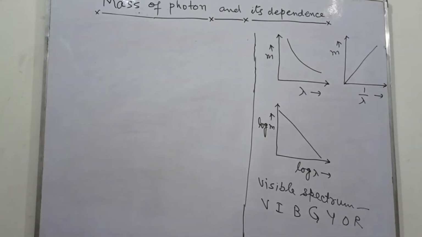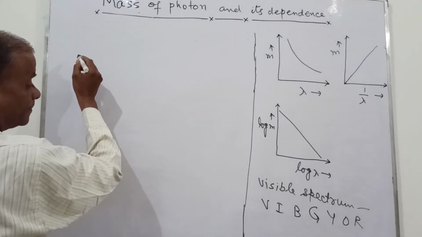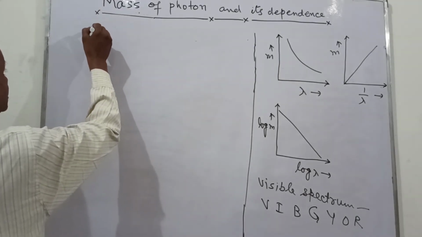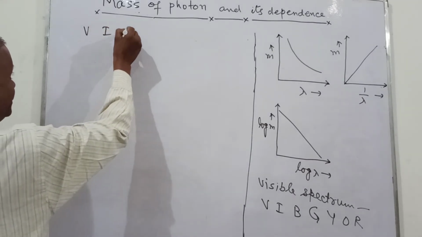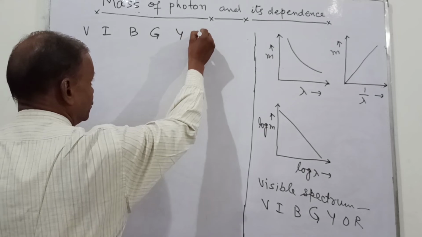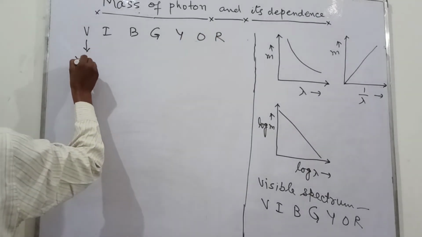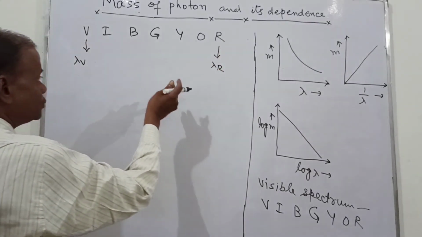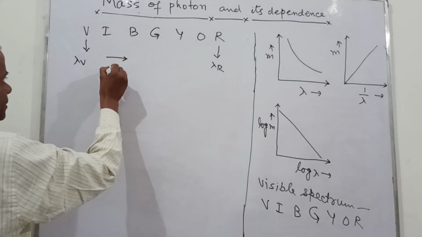So now let me write here V I B G Y O R. Now its wavelength, suppose lambda B, its wavelength is lambda. So wavelength increases on this side.